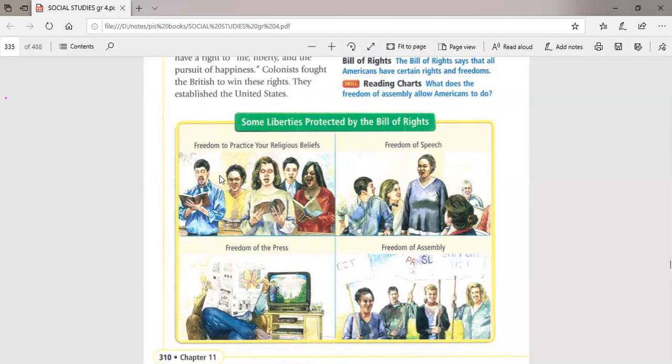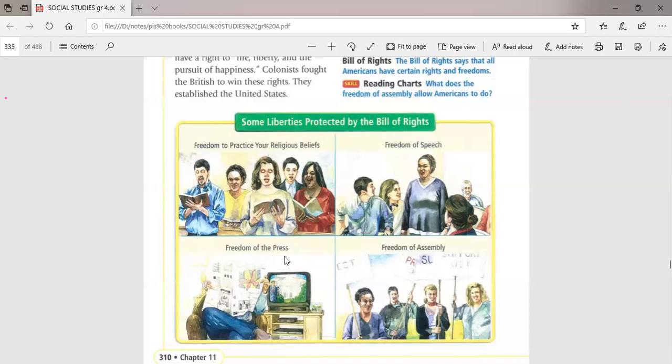The second freedom is the freedom of religion. It means that you can join any religion you want. You want to be Muslim, Jewish, Christian, up to you. So you have the freedom to practice the religion and religious beliefs you want. The third one is the freedom of press. What is the meaning of press? The word press, guys, refers to television, radio, magazines, newspapers, books, articles, movies, TV shows, TV programs.